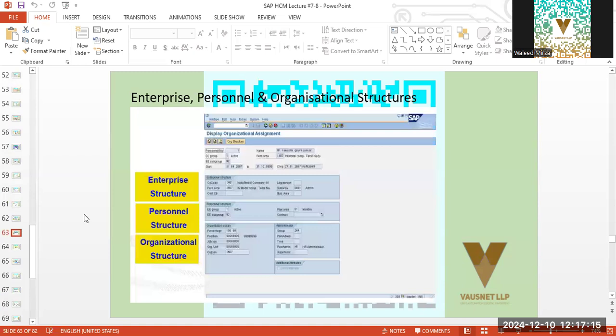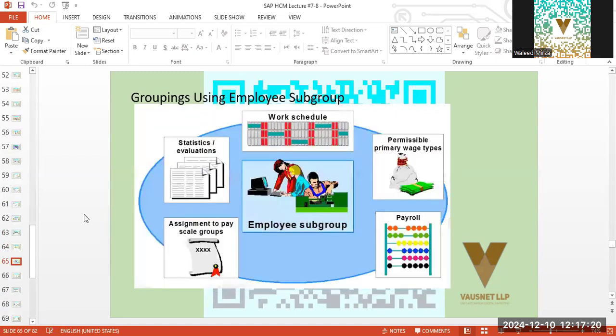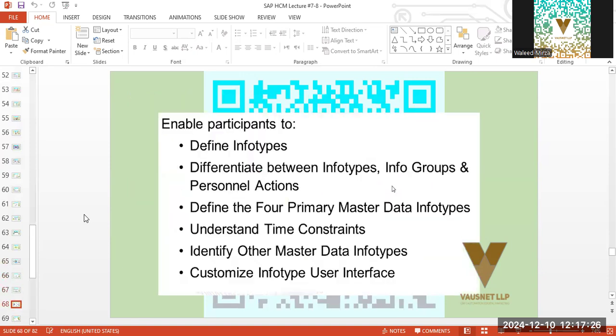And we've already seen this. There's a bit of repetition again. Personal sub-areas, we've already seen that as well. And employee subgroups, info types, we've already seen the info types.